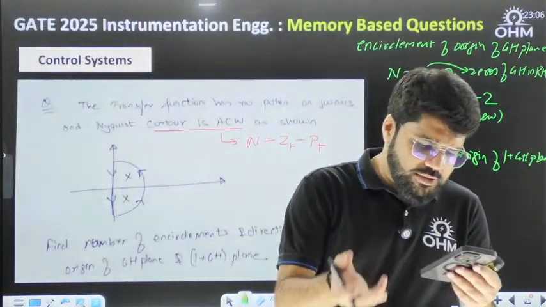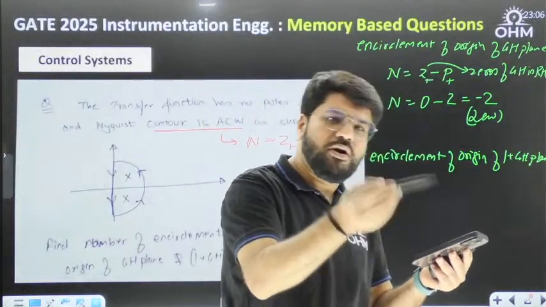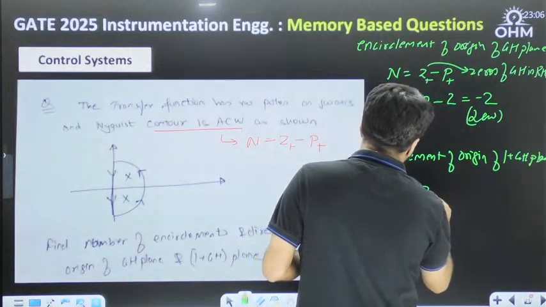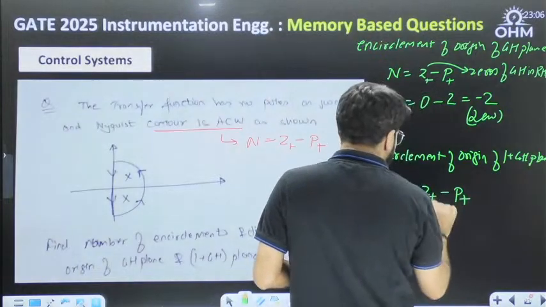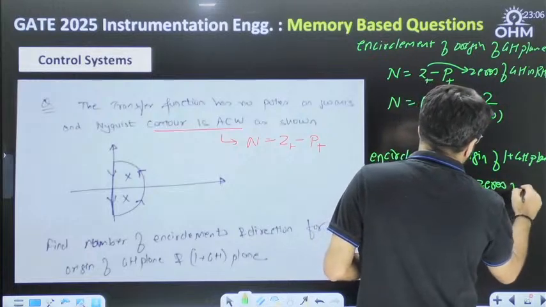Counterclockwise means anti-clockwise. Clockwise means the direction of the clock. Anti-clock is opposite to it; anti-clock or counterclockwise, both are the same thing. Then the formula we apply is Z plus minus P plus here also. But in this case, Z plus are the zeros of 1 plus G(s)H(s).